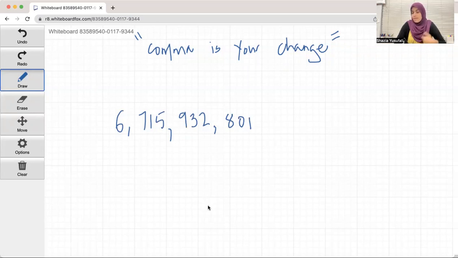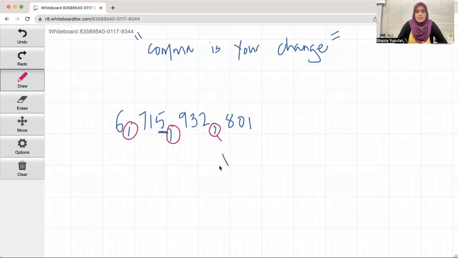The question is, if I were to ask you, can you spot the number 5? Where is 5? Where would you put 5? Well, easy peasy. The comma is our change, right? So we know the first comma is 1,000.